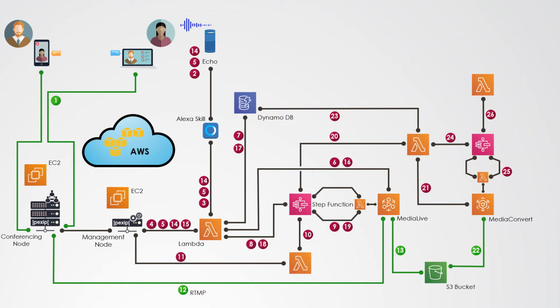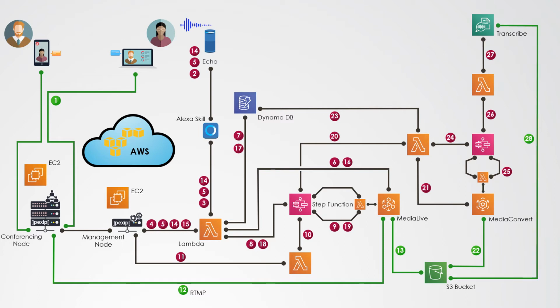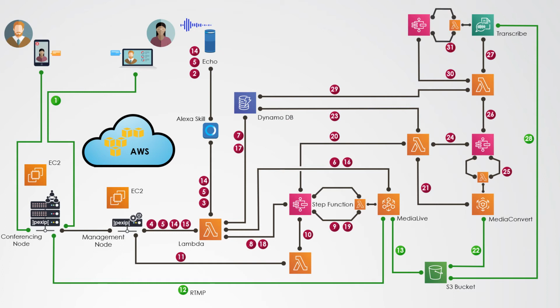Once it detects it is completed, the step function launches another Lambda function, which launches a transcription job. AWS Transcribe goes and reads the MPEG-4 file and transcribes the audio content into text. The Lambda function updates again the record in the DynamoDB table with the information about the transcription. I guess you got the pattern by now, but the Lambda function launches a third step function which loops using a separate Lambda function at each iteration to check the status of the transcription job. Once it receives a completed message, it launches a final Lambda function.